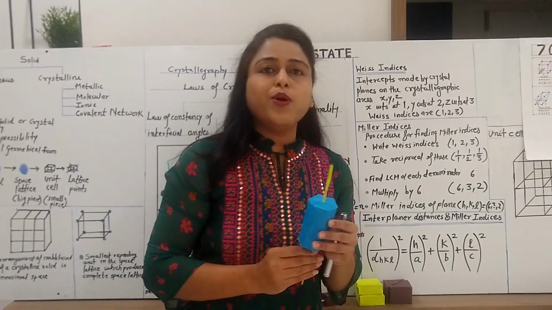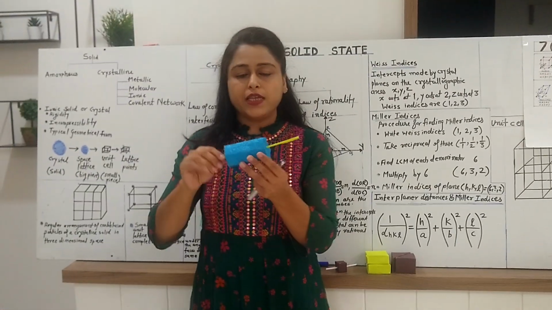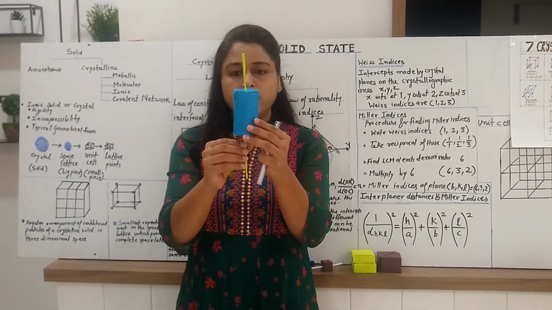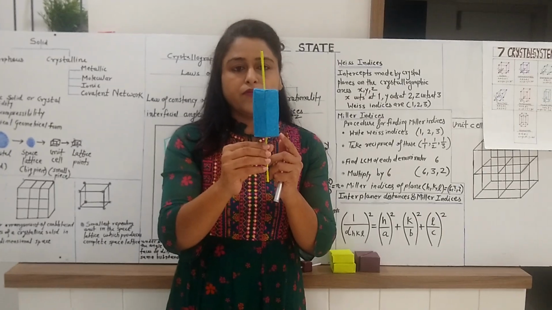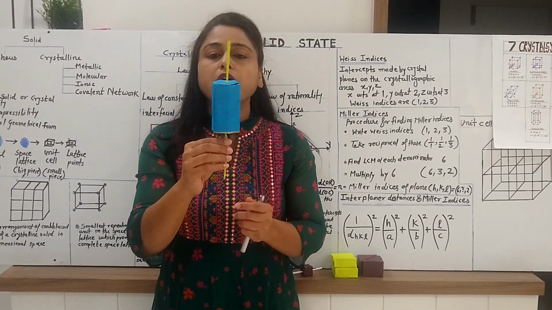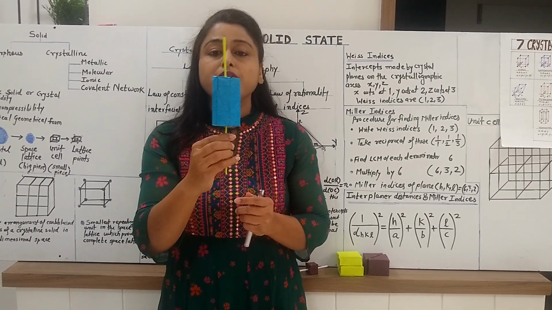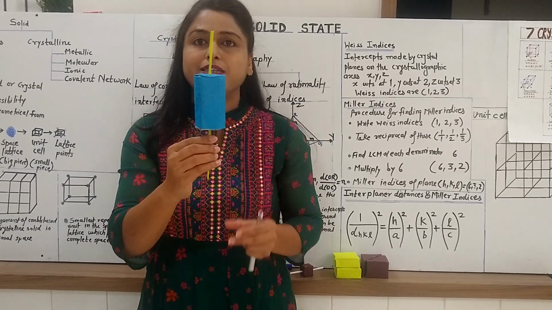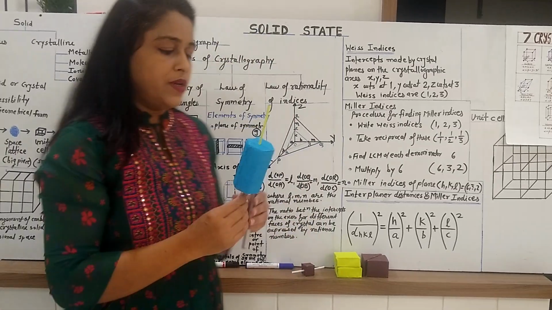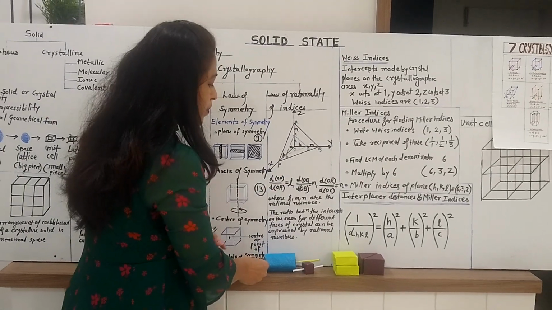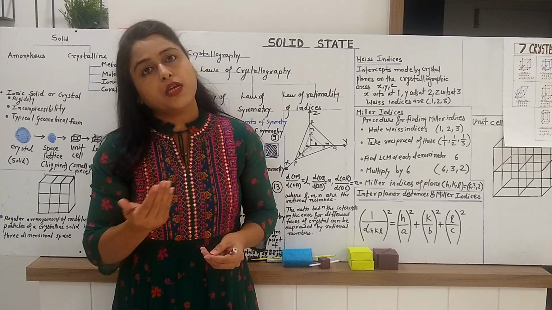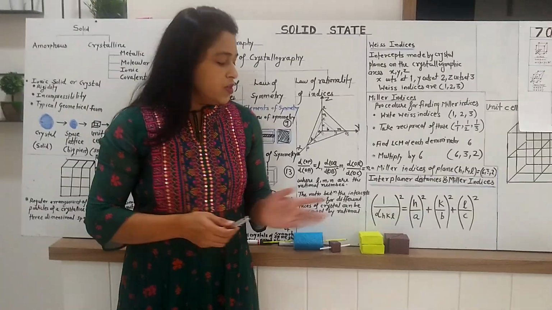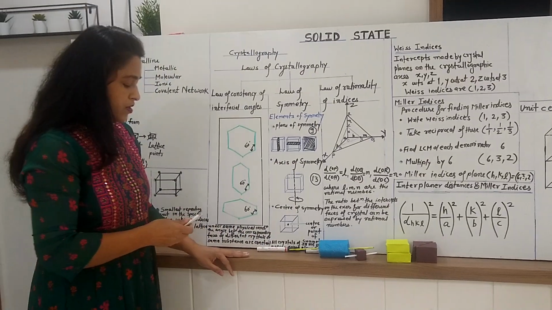Now another model I have prepared is of a hexagon. If we pass the axis through this hexagon, then during one complete rotation, the hexagon gives the same appearance 6 times. It means the hexagon possesses a 6-fold axis of symmetry. In this way, there may be a 2-fold axis of symmetry in case of a dyad, and a 3-fold axis of symmetry in case of a triad. So all this is about the axis of symmetry.